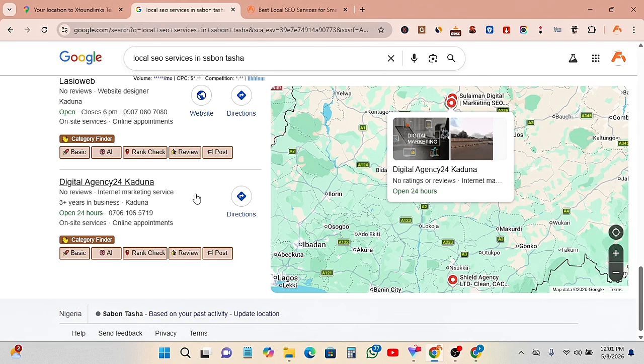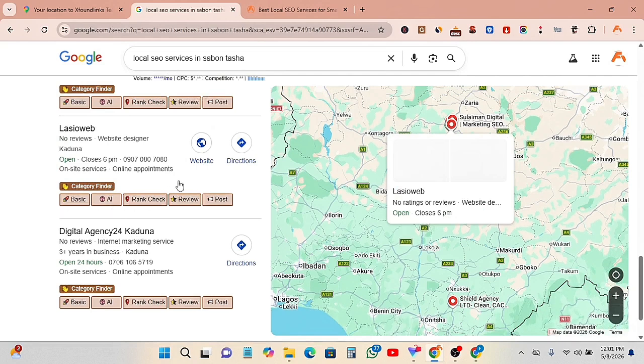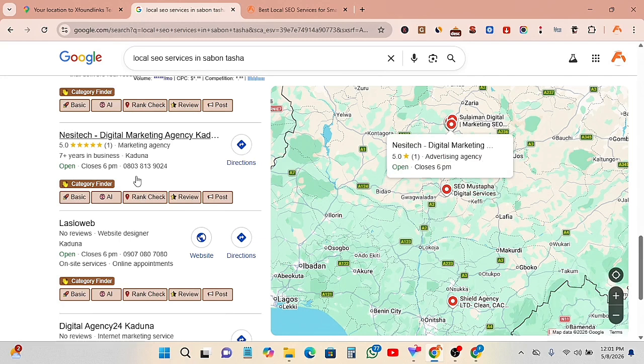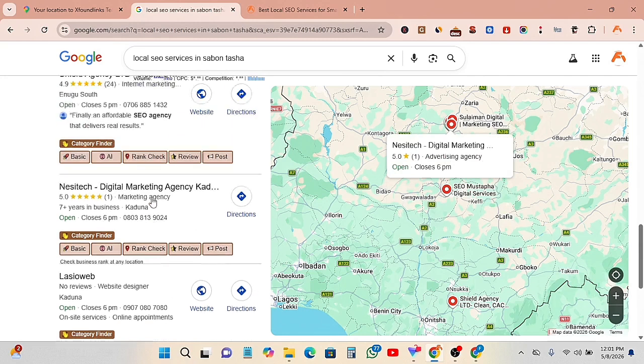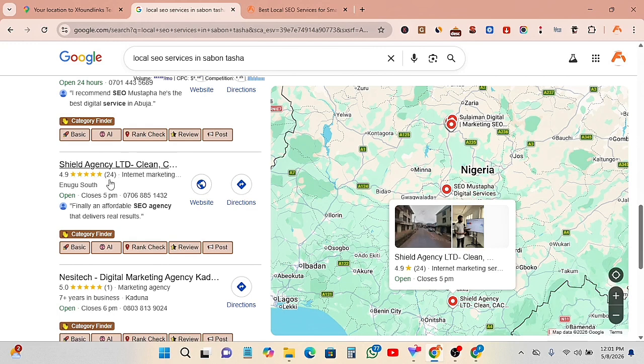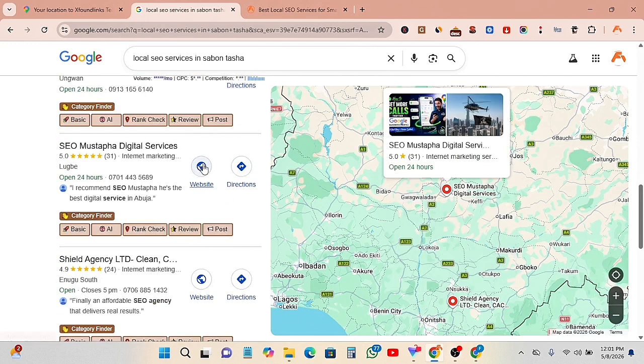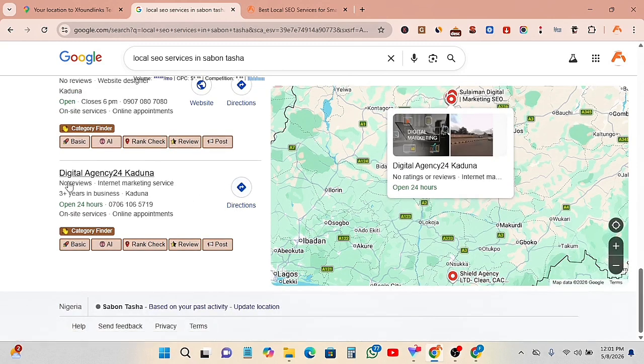People who are looking for their businesses may not hire them because they do not have any review. So review is one of the things that actually makes people hire local businesses. It's one of the things that will make people convert, so it's one of the conversion optimization strategies. You can see that this one has up to 24 reviews and the reviews are okay. The ones that do not have a website, you can decide to build a website for them. Like this one does not have reviews, this one does not have a website.